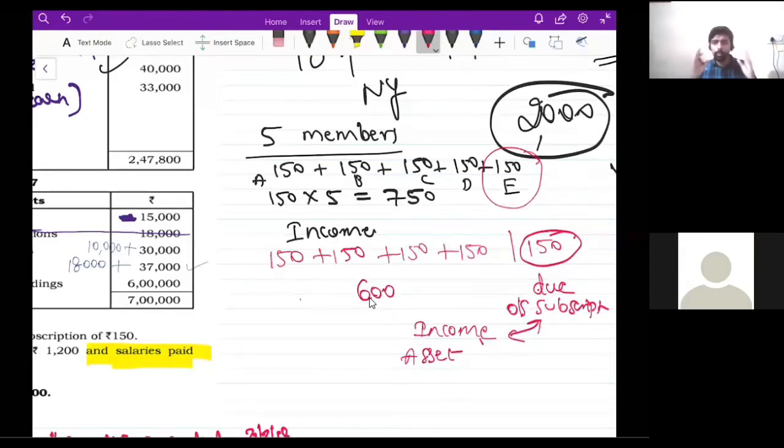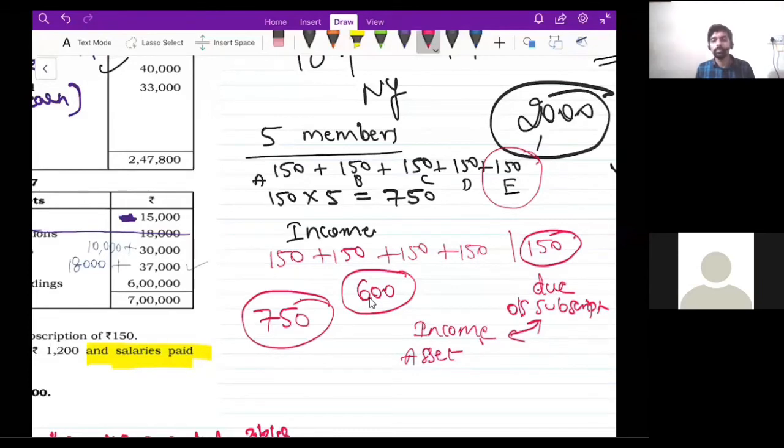Okay, guys, now listen to me carefully. Only 4 members have paid 150 rupees to me. So 150 into 4 is 600. Even though I received 600 rupees, my income will be 750 rupees only. My income will not alter. No matter what, my income is 750. But then I have received only 600 rupees. I will receive 150 rupees later. Got it?